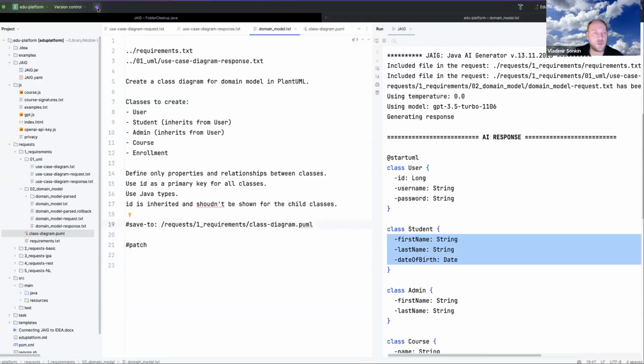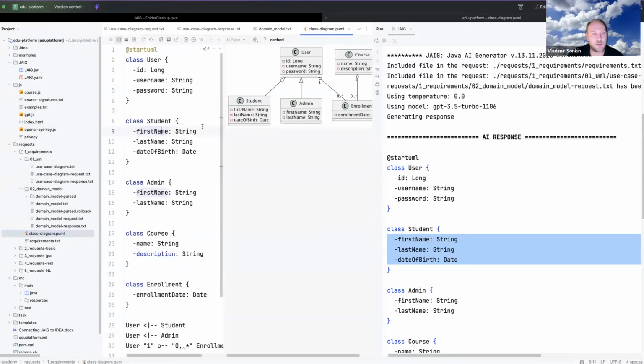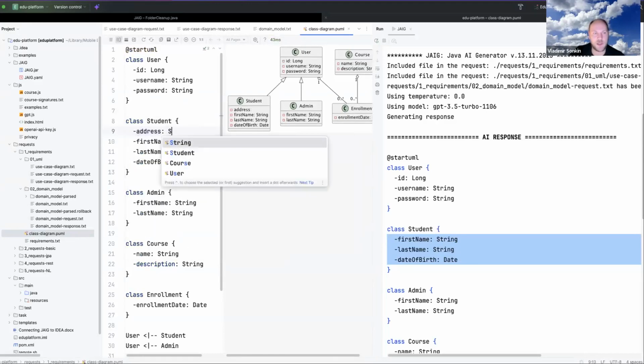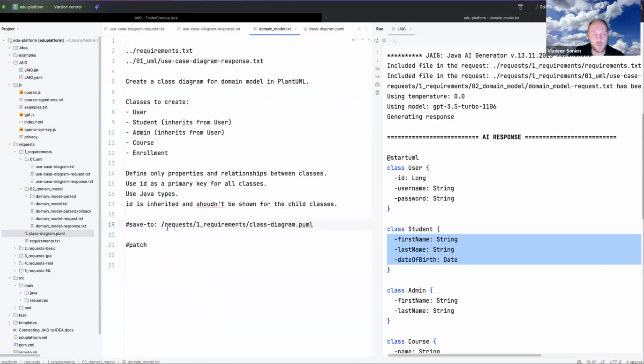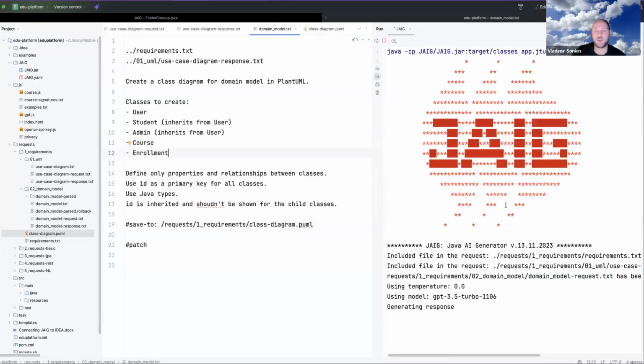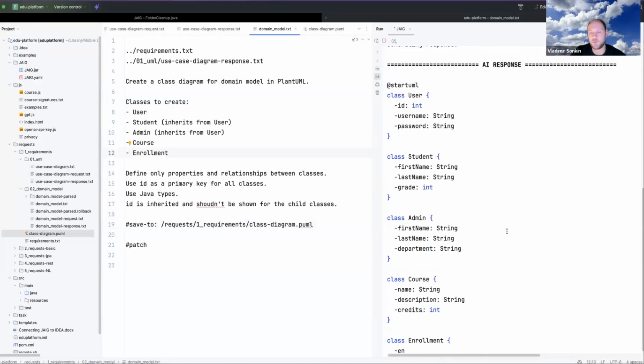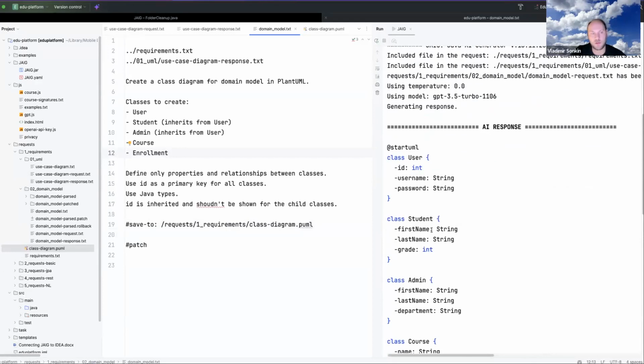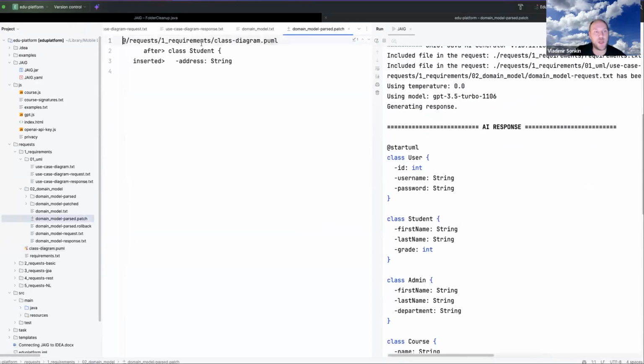If we are using patch, let me regenerate in the patch mode, and again I will add address here. It was removed, but okay, I will insist and add it again, but now in the patch mode. So I am regenerating, and what will happen? It is still generating without address, but it has created a patch, and you can see it is telling us, please insert after class student, please insert this line.